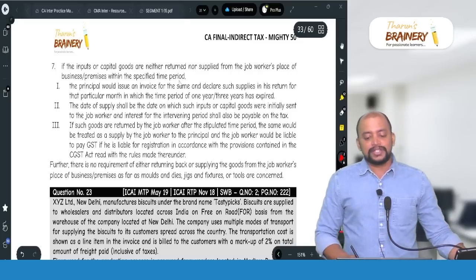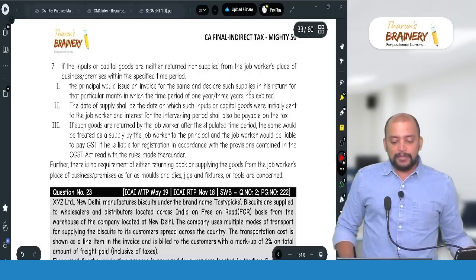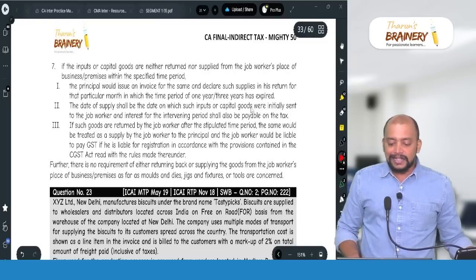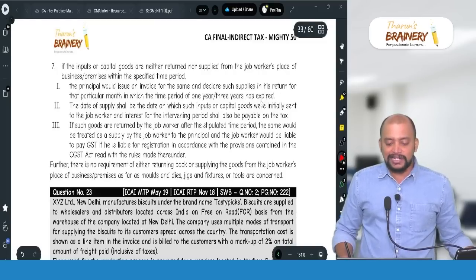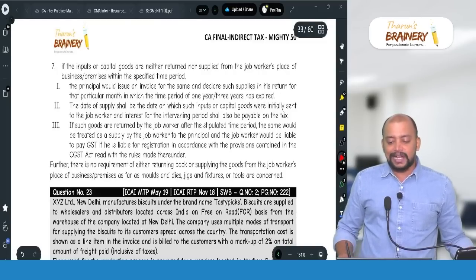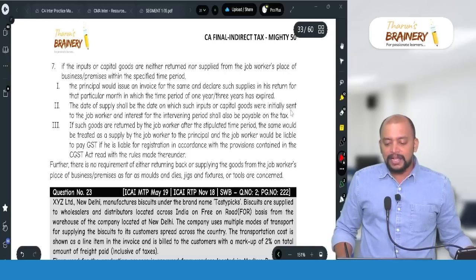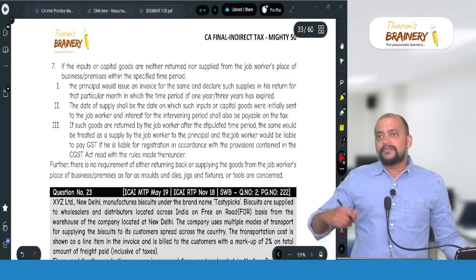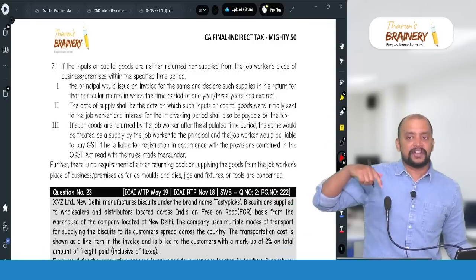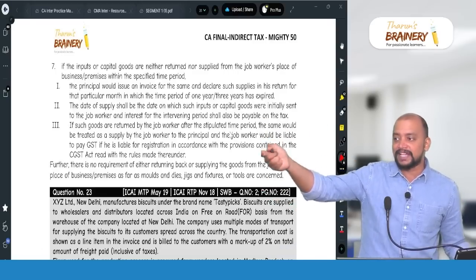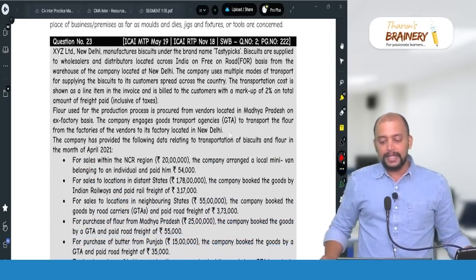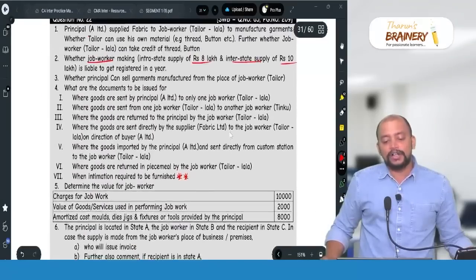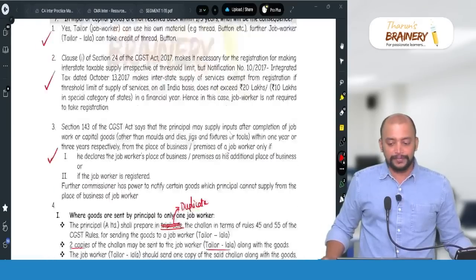If inputs or capital goods are not returned within the time limit, the principal would issue an invoice and declare such supplies in his return after expiry of 1 year or 3 years. The date of supply shall be taken as the time of supply. So therefore interest will also be payable in this case. Again, when the job worker returns the goods thereafter, it will be treated as a new supply of goods by the job worker. So this question is a consolidated question containing all the provisions related to job work.